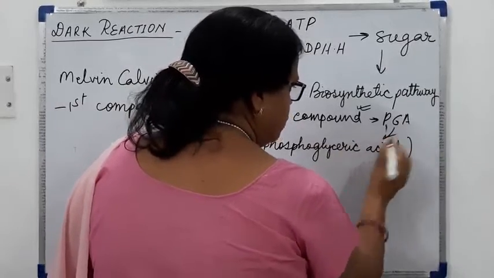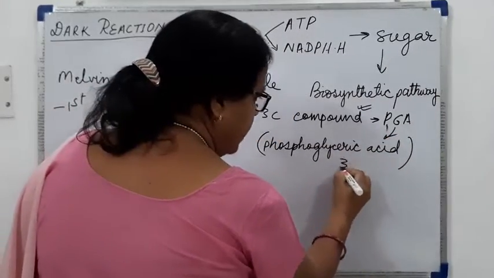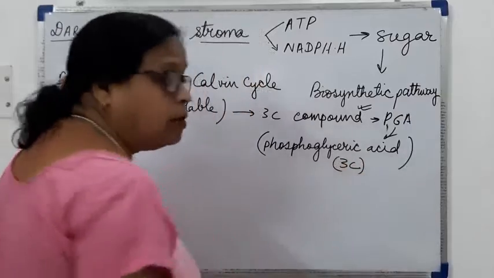PGA means phosphoglyceric acid, and this is the 3 carbon compound.